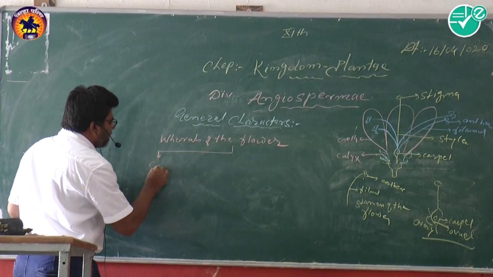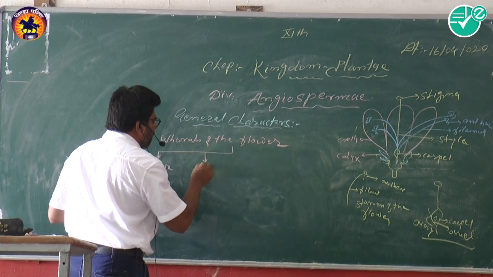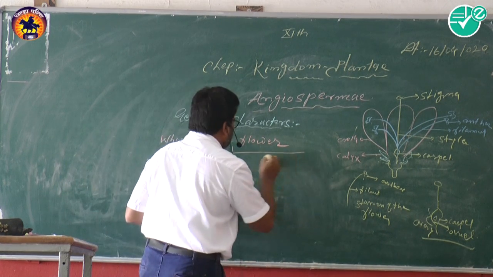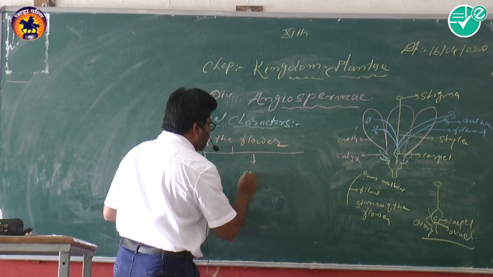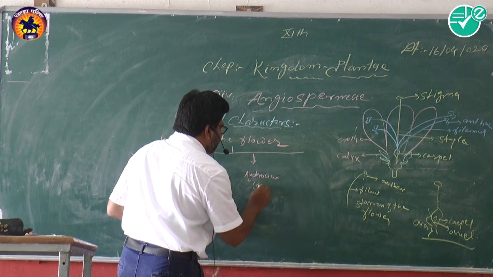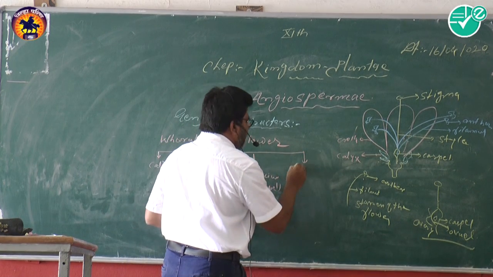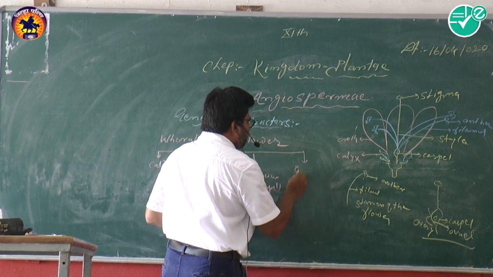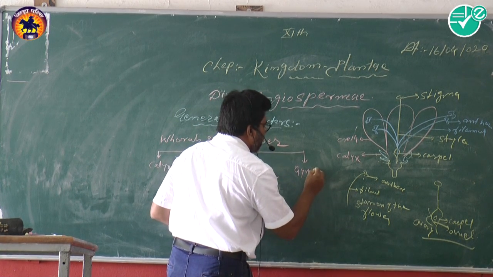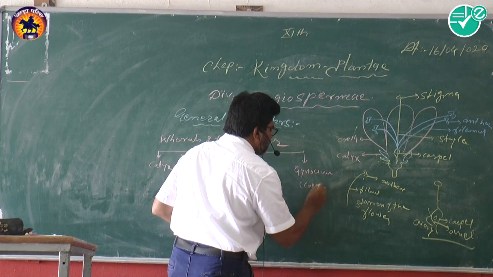Number 1 is the calyx, number 2 is the corolla, number 3 is the androecium, and last is the gynoecium, that is carpel also.